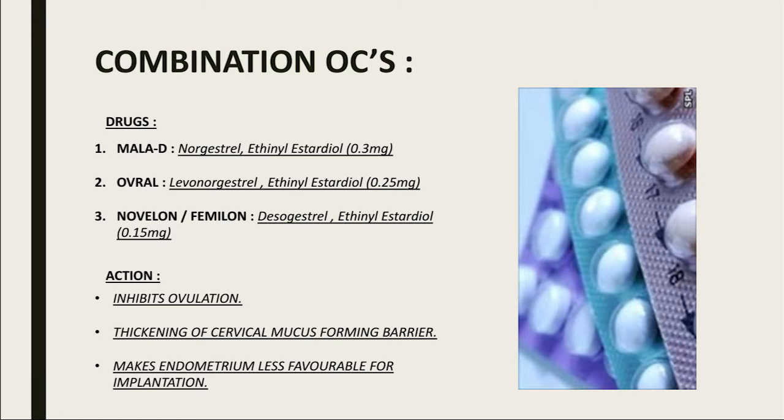The second action is thickening of cervical mucus, forming a barrier. It thickens the cervical mucus and forms a barrier. It makes the endometrium less favorable for implantation. If the endometrium is not ready, then the zygote will not implant and the pregnancy will not occur. So these were certain types, drugs and actions of combination OCs.